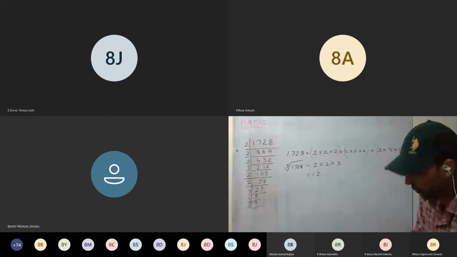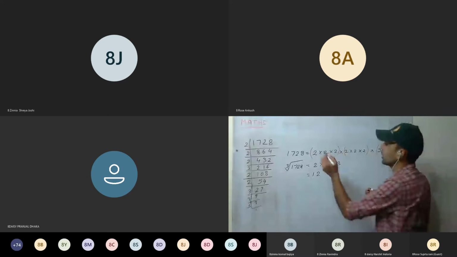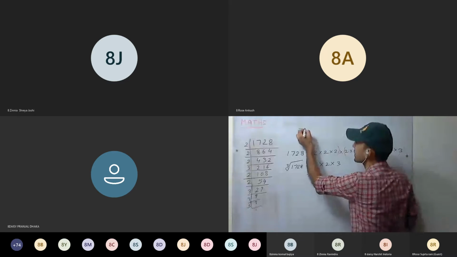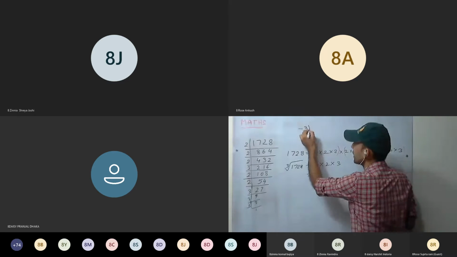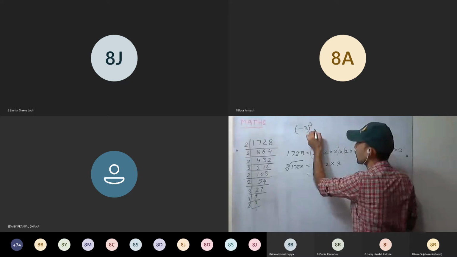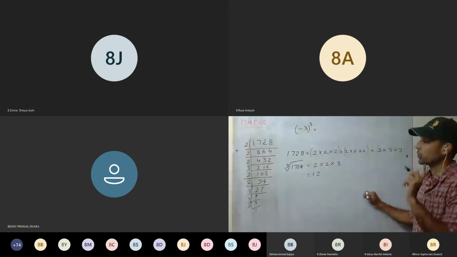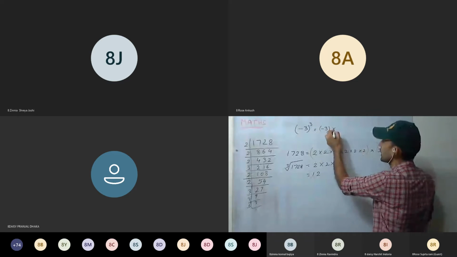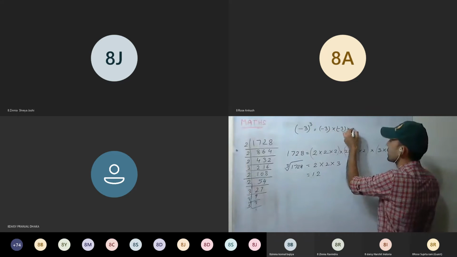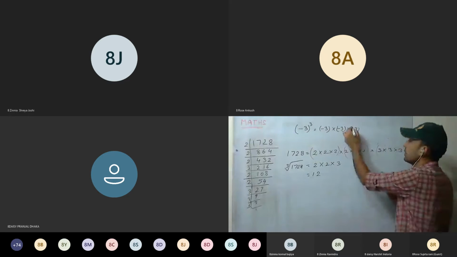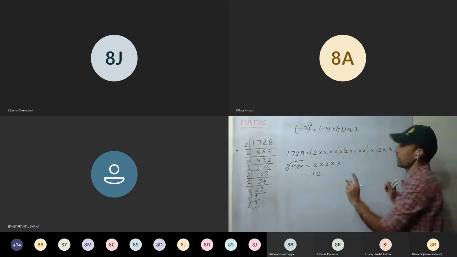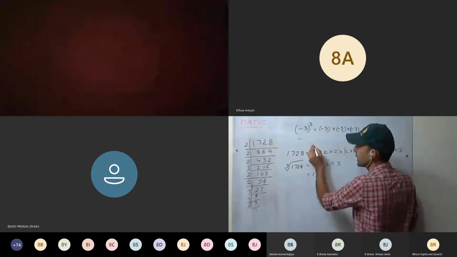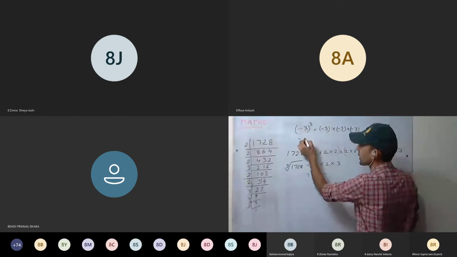This is clear. Okay, I'll give you one property. This you already studied. If it is minus 3, its cube we have to calculate. So how can we calculate? One way is simply multiply them all 3 times. Or we can take the minus out, as minus cube is minus.